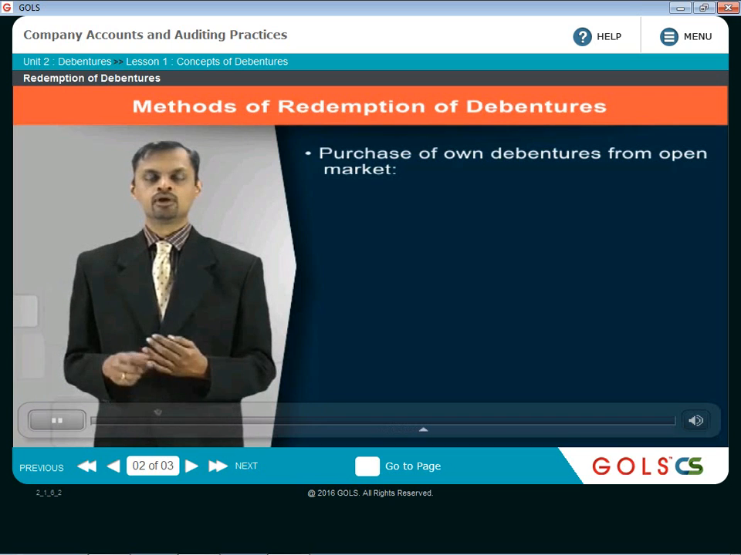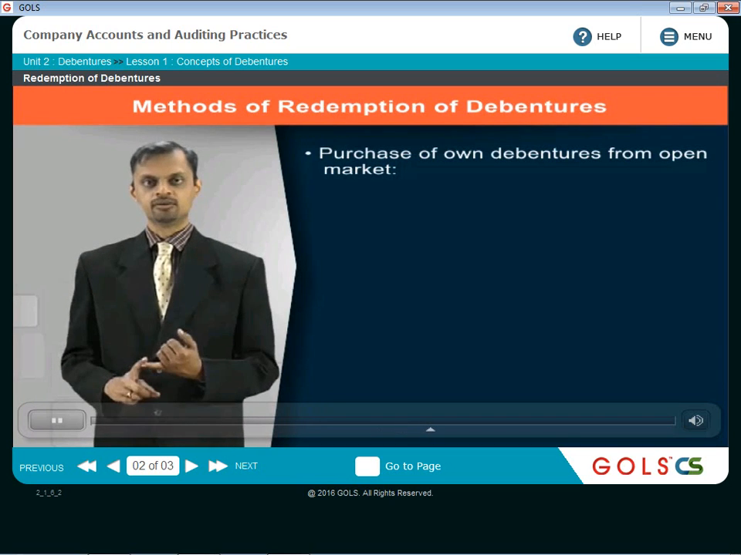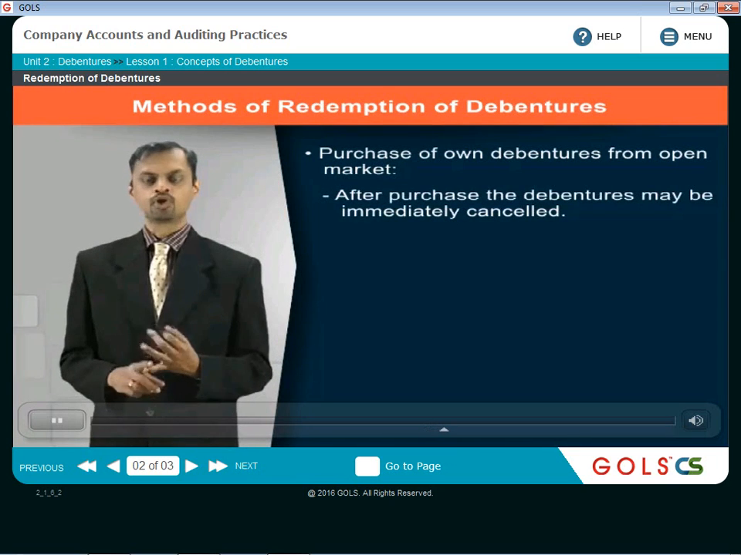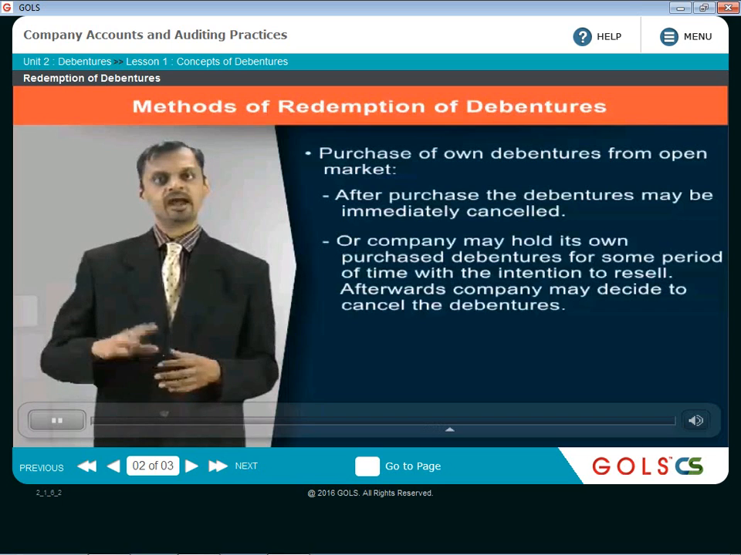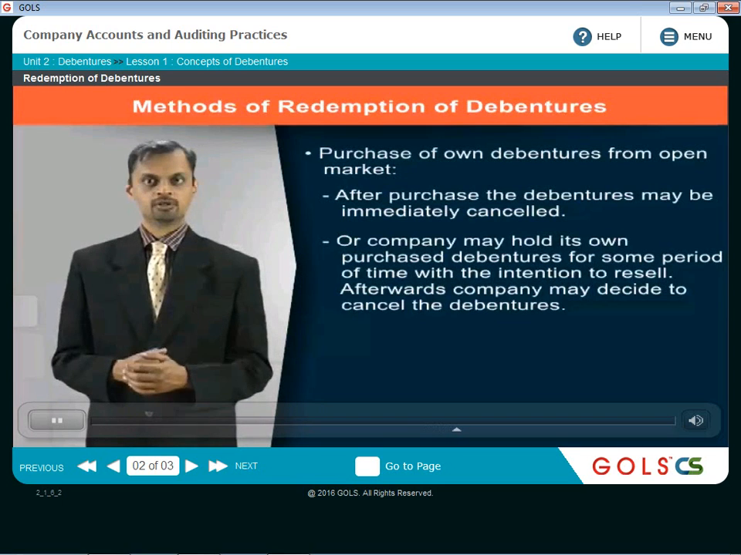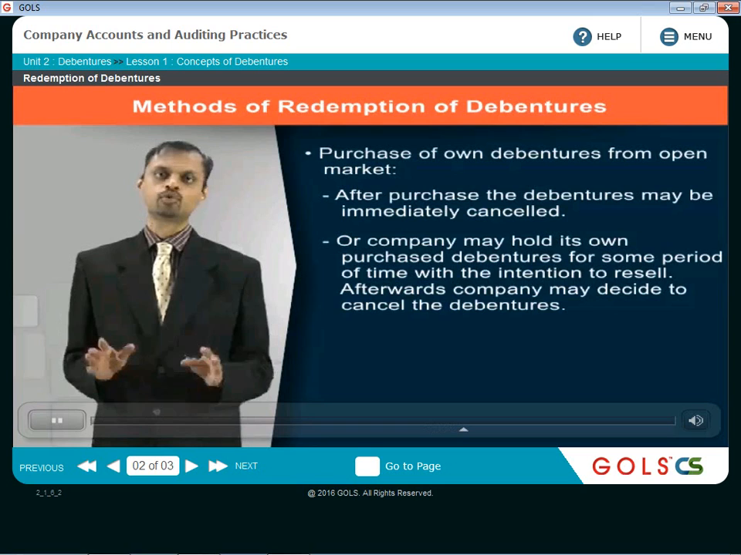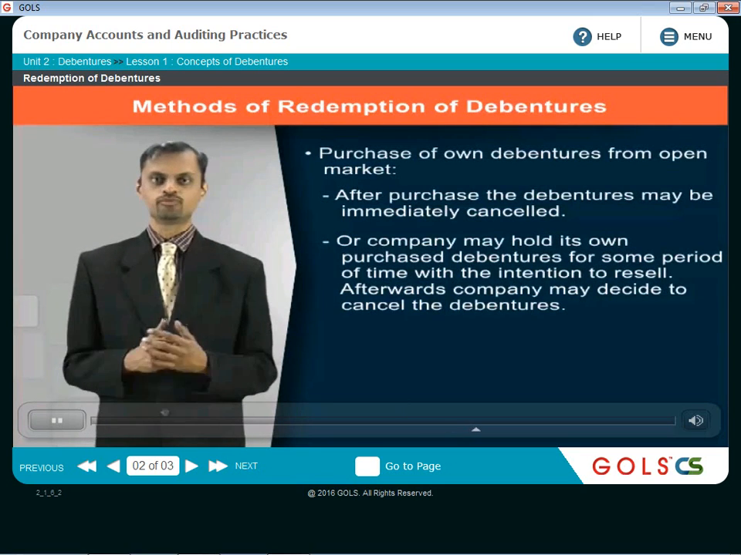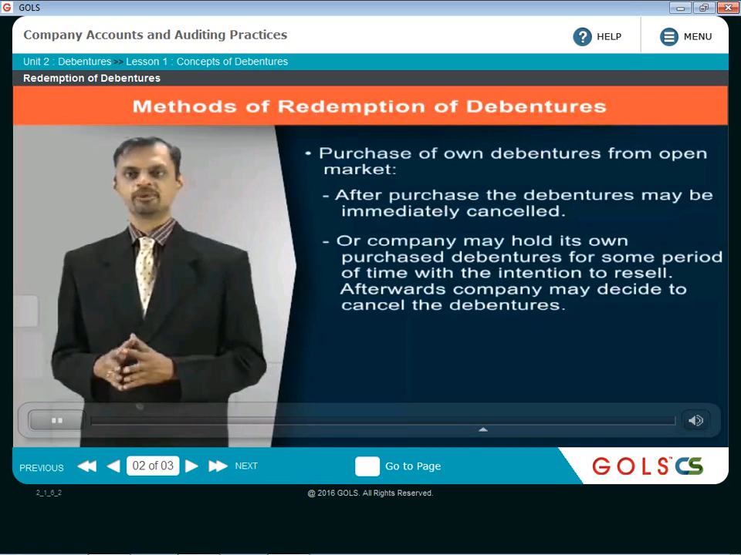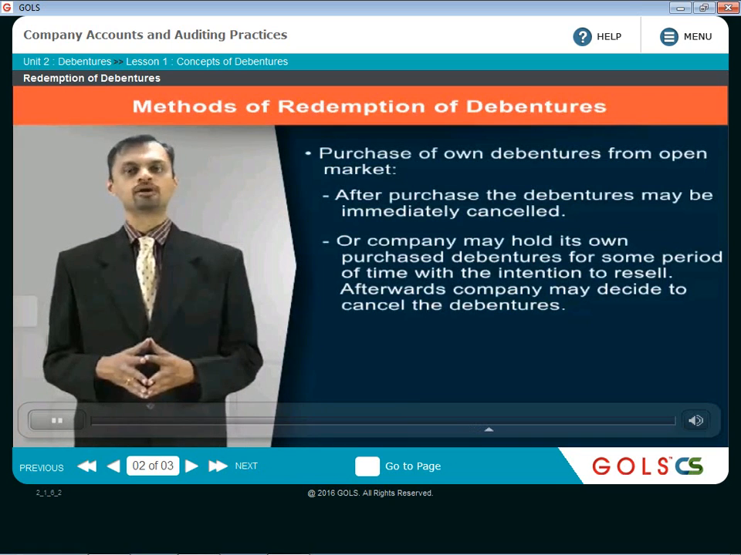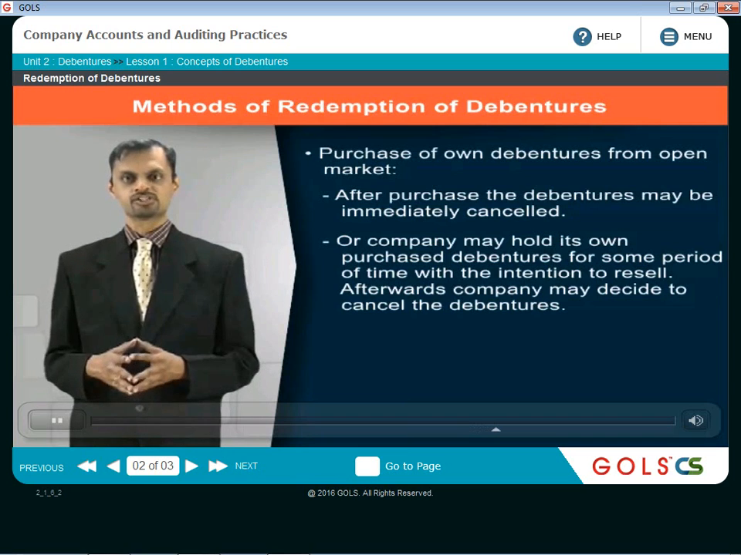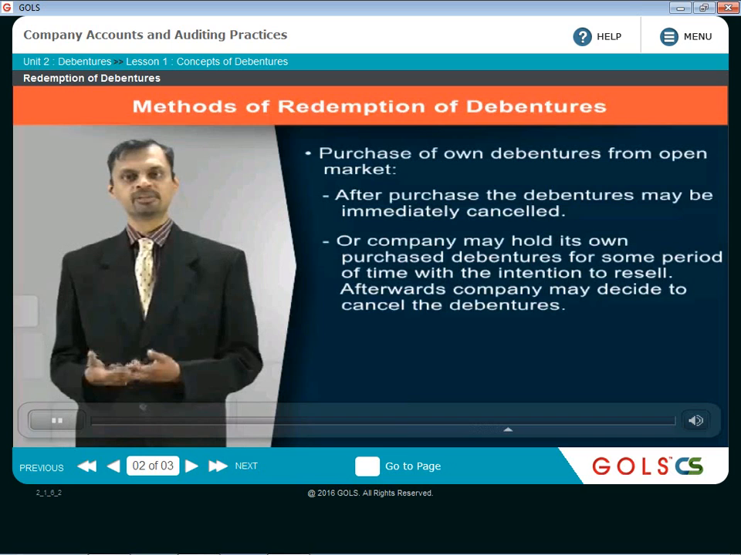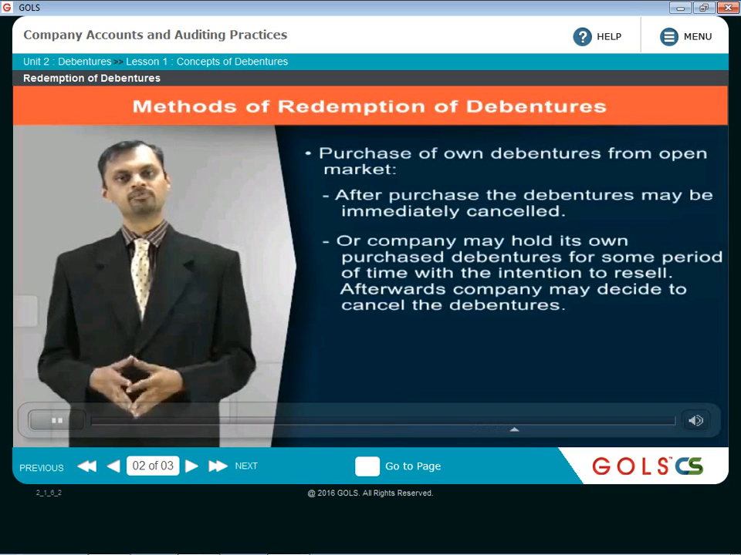Now, once these debentures are bought back, there are two options that the company can have. One, either cancel those debentures immediately, or keep those debentures and cancel them at a later stage. When these debentures are cancelled, it will amount to redemption of debentures. Till that time, it is not called a redemption, it is just a purchase of own debentures by the company. So after purchase, the debentures may be immediately cancelled, or the company may hold its own purchased debentures for some period of time with the intention to resell. If the company doesn't want to resell, then the company will cancel those debentures.